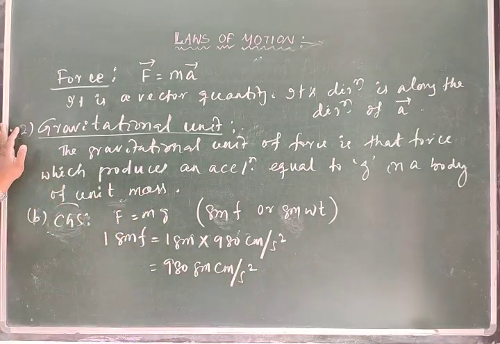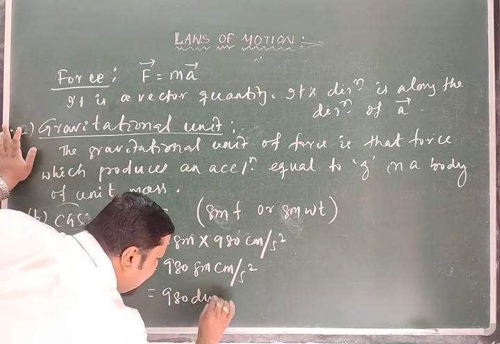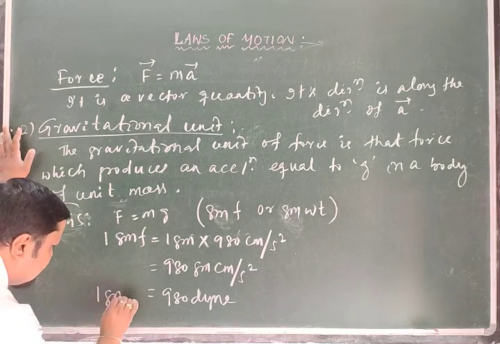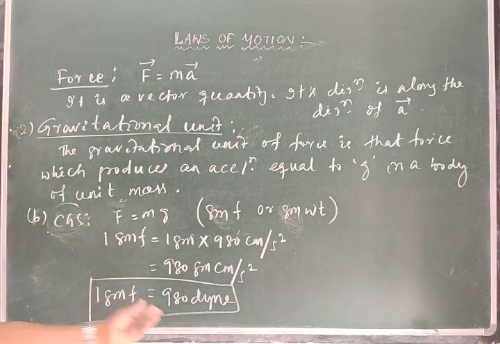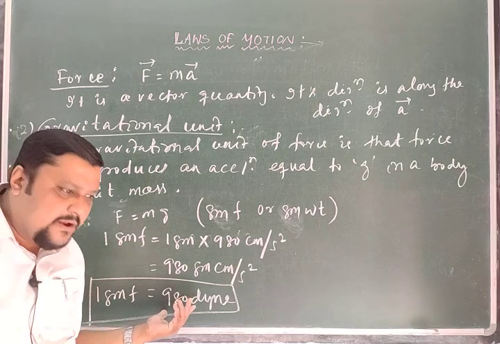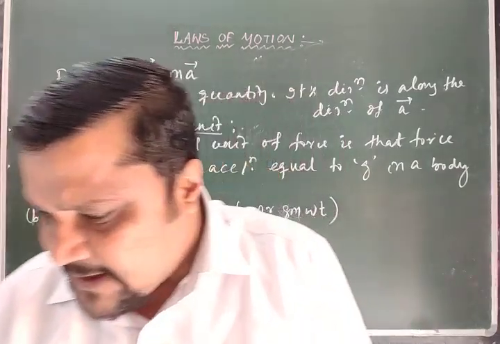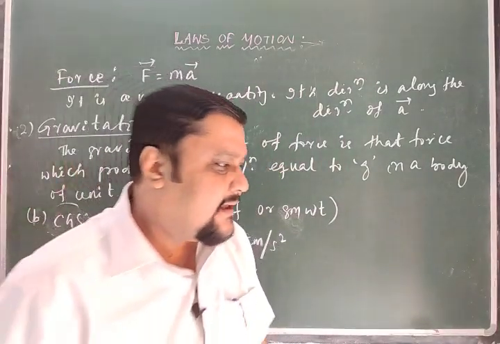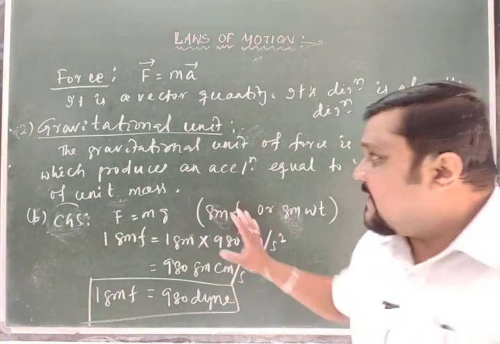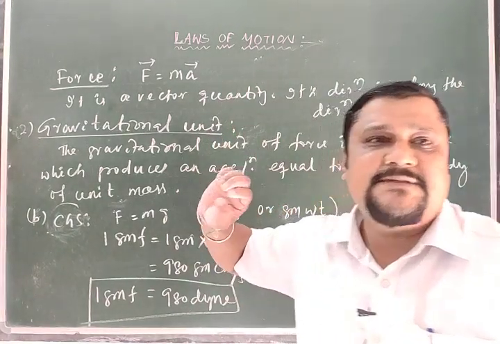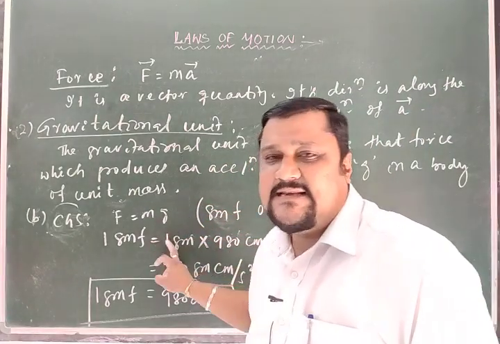What is this gram cm per second square? That is dyne. So this is equal to 980 dyne. So 1 gram force is equal to 980 dyne. Again this 980 is the value of g in the CGS system. So the g factor changes. And remember one thing, the absolute unit is always constant, it does not vary from place to place, but the gravitational unit varies from place to place because it depends on the factor g.